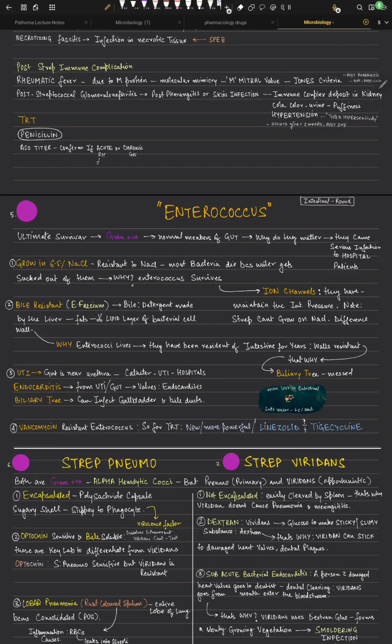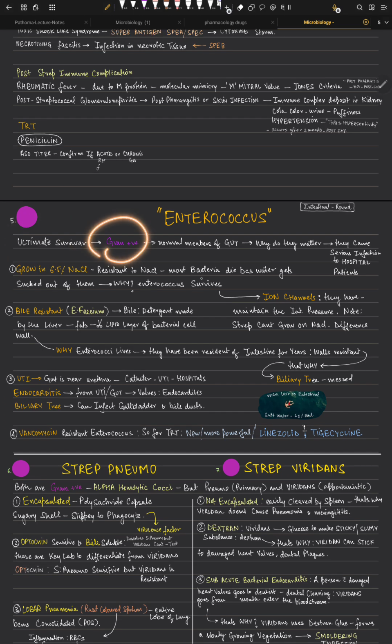Let's try to understand Enterococcus. Enterococcus is one of the ultimate survivors of nature. It's a gram positive, and it's a normal member of your gut. And why do they matter? They matter because they cause serious infections in your hospital patients, right? So they are nosocomial infections.